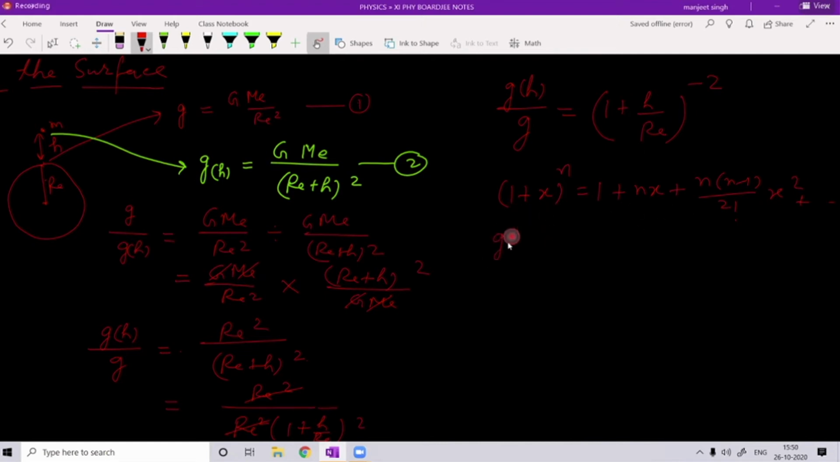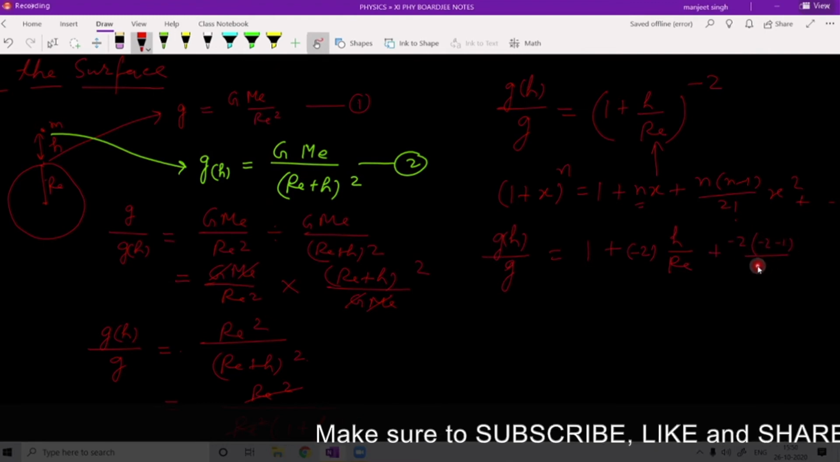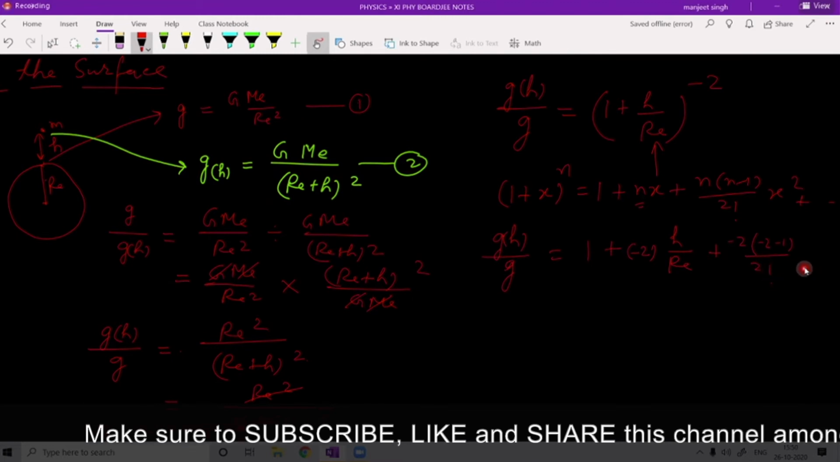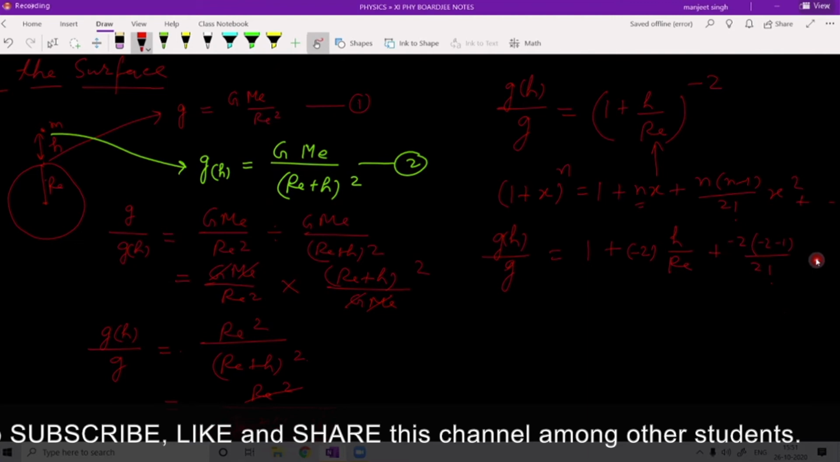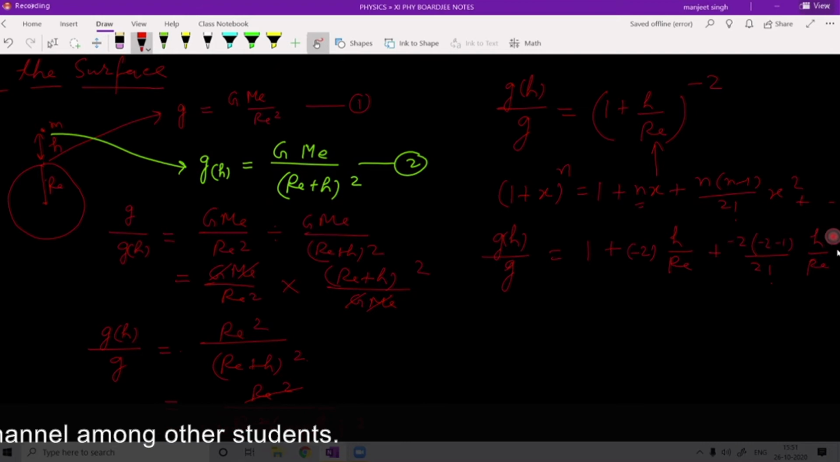So gh upon g is what? gh upon g is equal to 1 plus nx. What is n? n is minus 2. So minus 2x. What is x? x is this h upon Re. So we will write h upon Re plus n into (n minus 1) upon factorial 2. Factorial 2 means 2 into 1, means 2. x is (h upon Re) whole square.